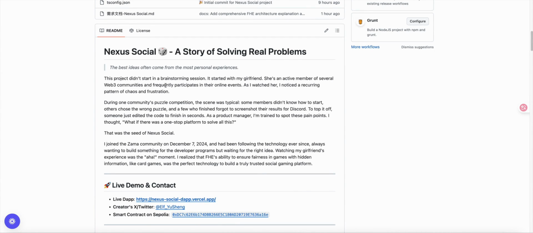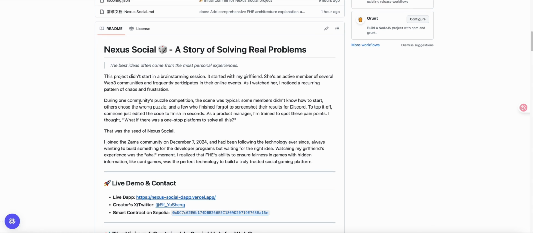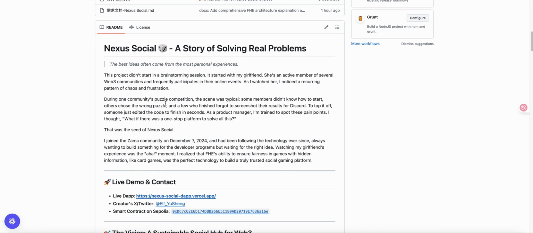The inspiration for this project actually came from my girlfriend. She is an active participant in various communities and often takes part in games and activities organized by these communities. Throughout this process, she encountered many issues and pain points, which gave me a lot of inspiration and ultimately led to the creation of this project. That's how the idea for the Nexus Social project was born.